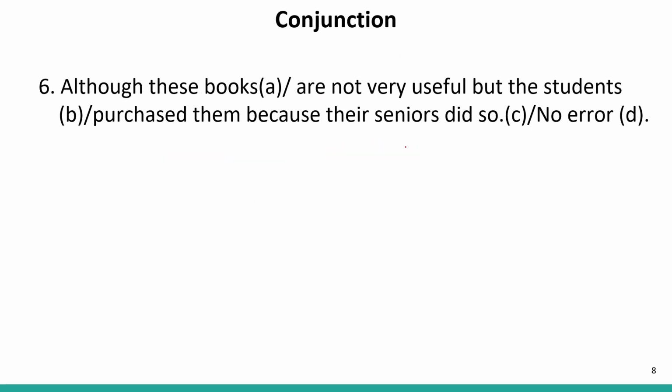Now let us move to the next question. Although these books are not very useful, but the students purchased them because their seniors did so. Now in this sentence, if we see although, it is a conjunction which is followed by yet, or we can simply put a comma. Now in this sentence, although these books are not very useful, but the students, now this but is incorrect over here. Because although is paired with yet. So this but should be replaced with yet. Or we could simply put a comma over here.